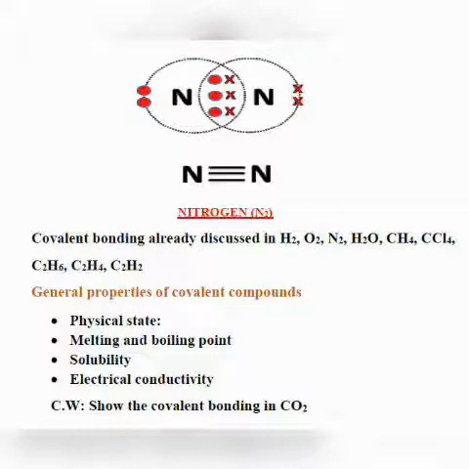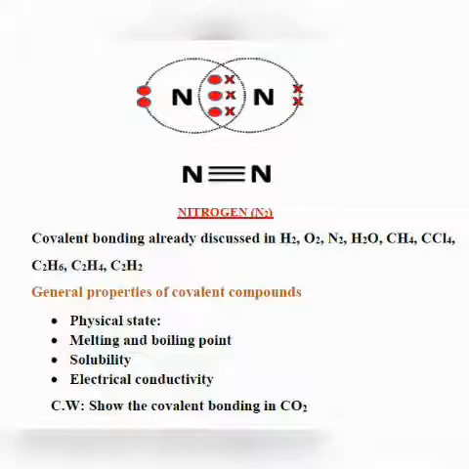So thereby the melting and boiling point is also high, because if the bond is strong, so much heat is required to break the bond. Okay, but here in covalent compounds the ions are not formed, so the forces of attraction are not strong, so thereby the melting and boiling point is not high as compared to ionic compounds.